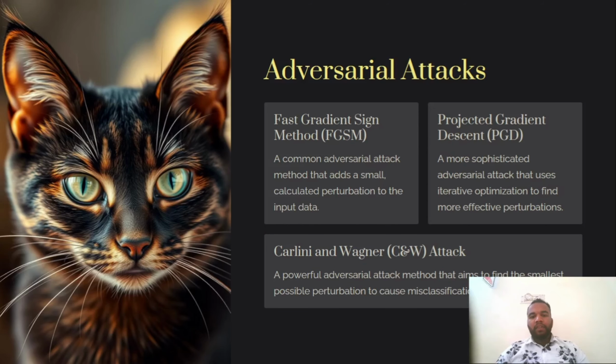Adversarial attacks. Fast Gradient Sign Method. A common adversarial attack method that adds a small calculated perturbation to the input data. Projected Gradient Descent. A more sophisticated adversarial attack that uses iterative optimization to find more effective perturbations. A powerful adversarial attack method that aims to find the smallest possible perturbation to cause misclassifications.